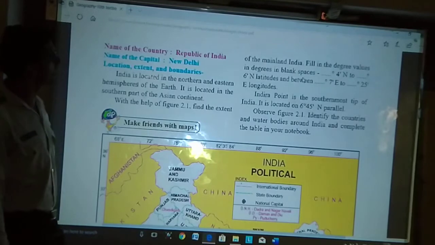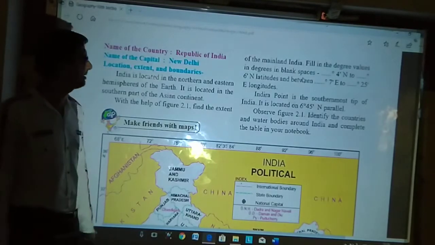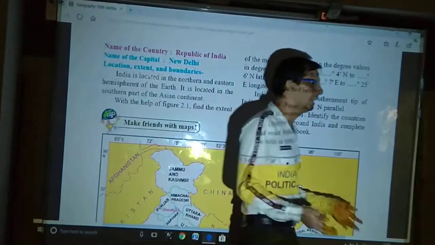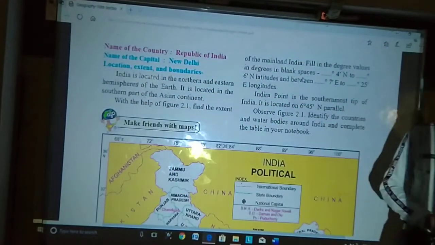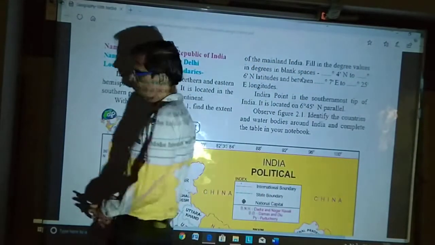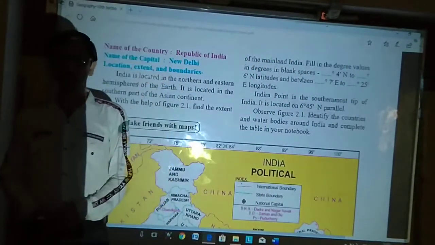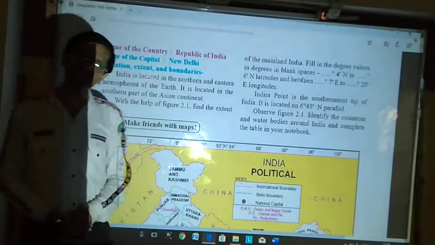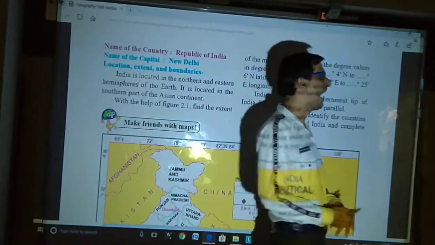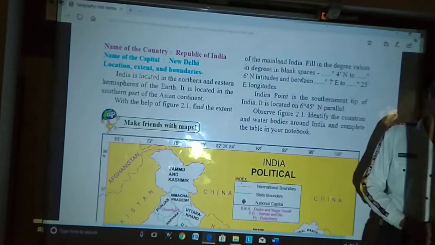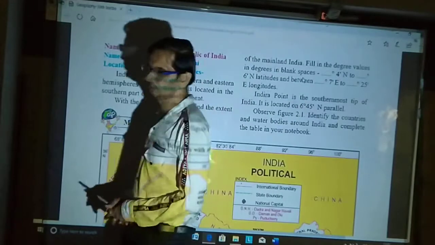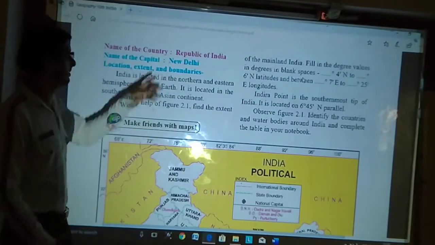Now, name of the country, Republic of India. Even though generally we call it India, India is a republic, and we celebrate Republic Day on 26 Jan every year. India became a republic on 26 Jan 1950 because we got our own constitution on 26 Jan 1950. So obviously it is known as the Republic of India.